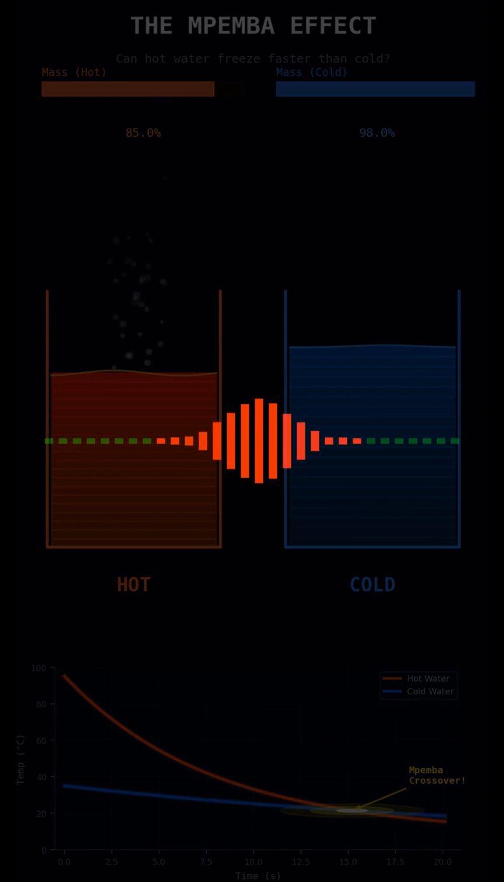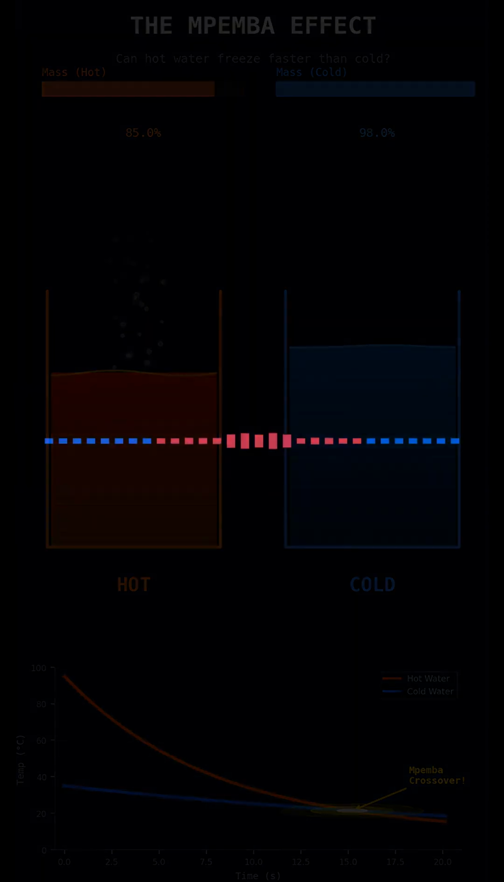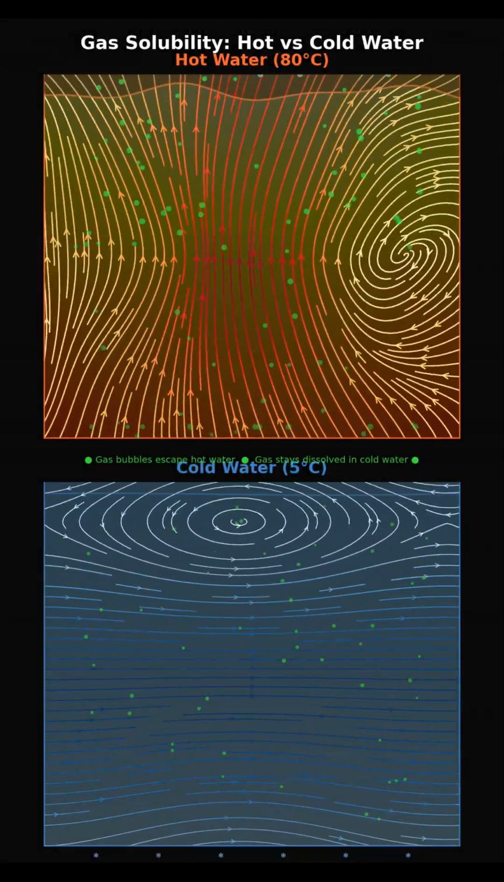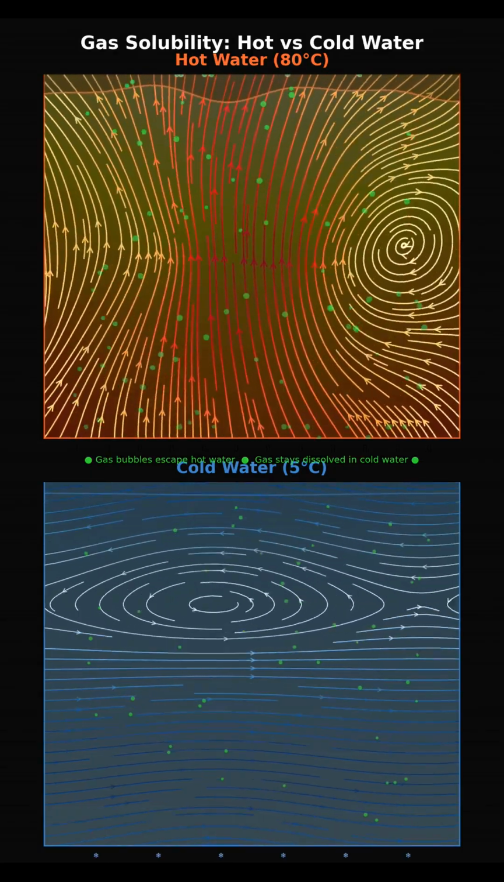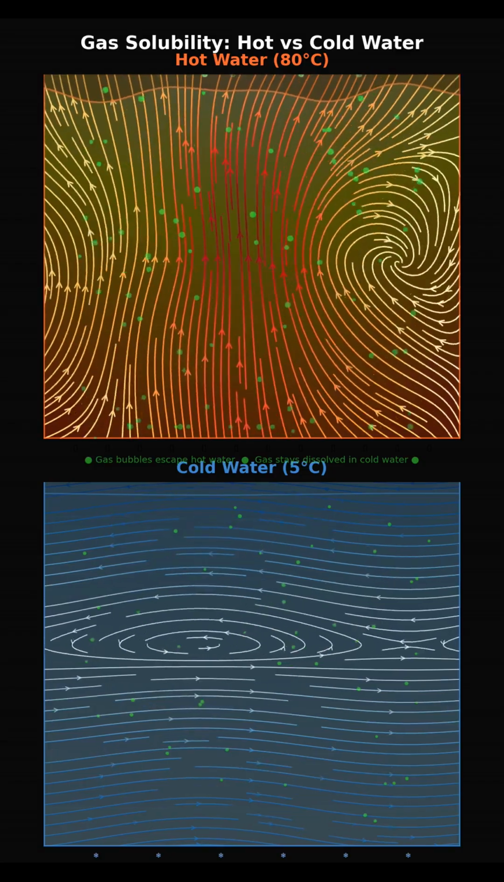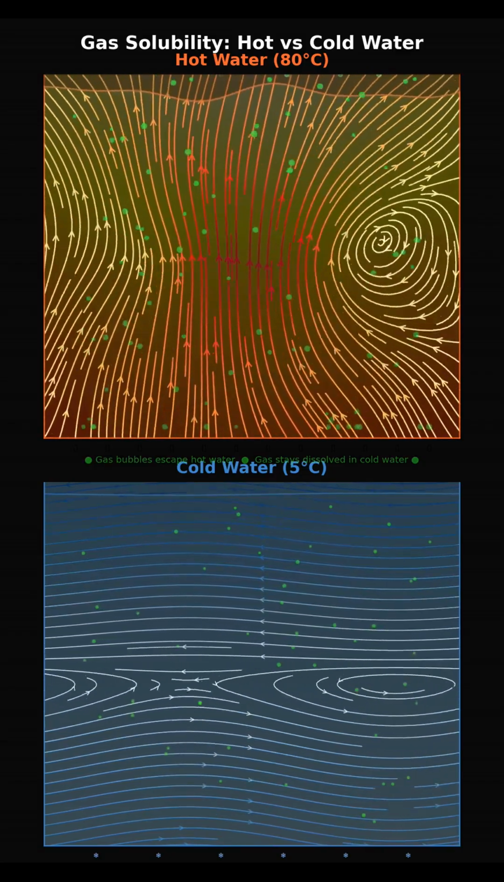Okay, so evaporation is part of the story, but not all of it. What if the answer isn't just about what leaves the water, but what was hiding inside it all along? Theory 2, dissolved gases. Cold water is full of tiny dissolved gas bubbles you can't even see. When you heat water up, those gases escape. Now watch what that does to the flow inside.